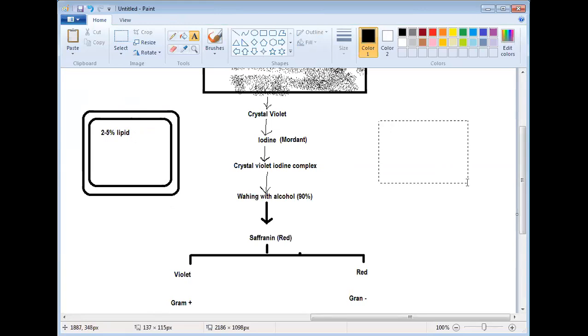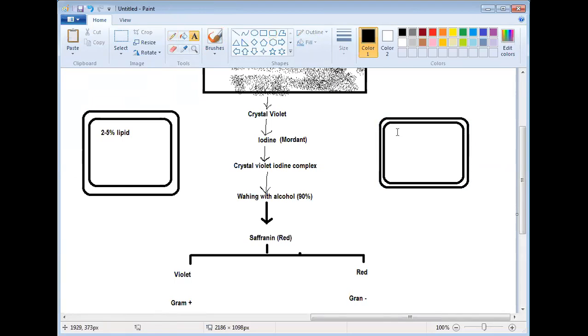But in a gram negative bacteria, what do we find in its cell wall? One complete layer is made up of lipid.